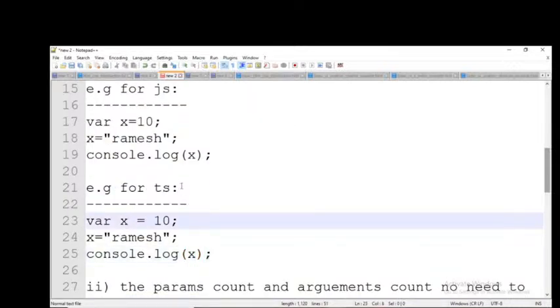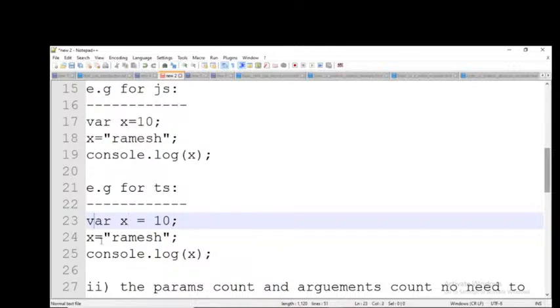TS is a strictly typed language, but there is no need to mention the data type. Of course, we need to mention the data type, but if you don't mention it, what happens? It depends upon the first value. Automatically, we will get the data type.